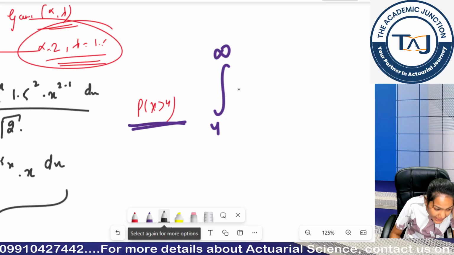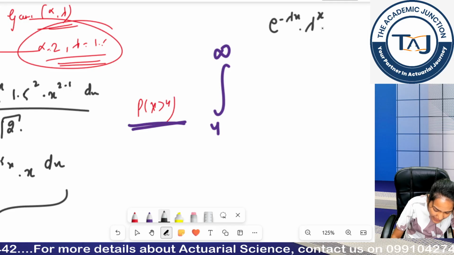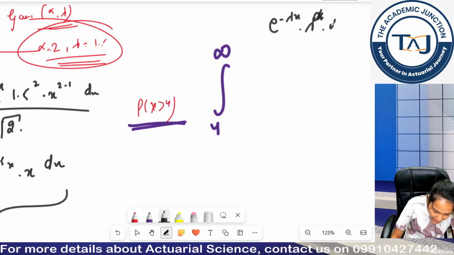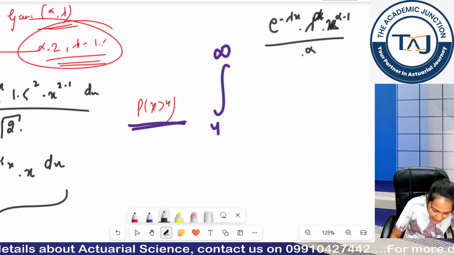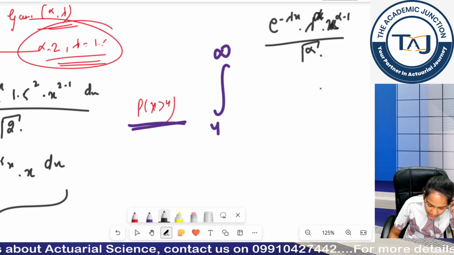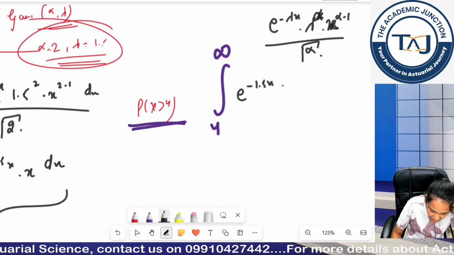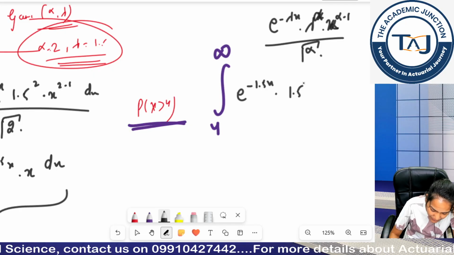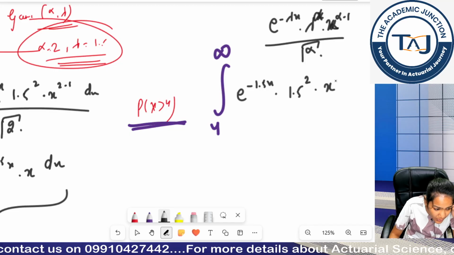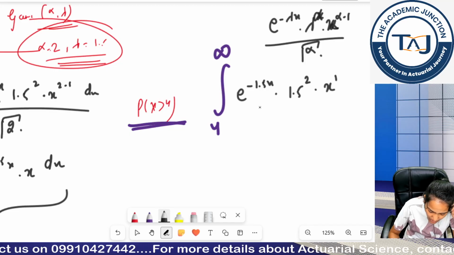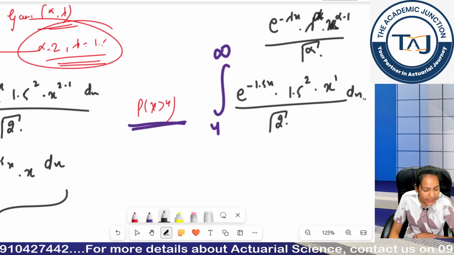What is my PDF? PDF is e to the power minus lambda x, lambda to the power alpha, x to the power alpha minus 1, divided by gamma of alpha, right? So e to the power minus 1.5x, lambda is 1.5, alpha is 2, x is x, and x to the power alpha minus 1, which is 2 minus 1, becomes 1, and this is gamma of 2, dx. Clear?